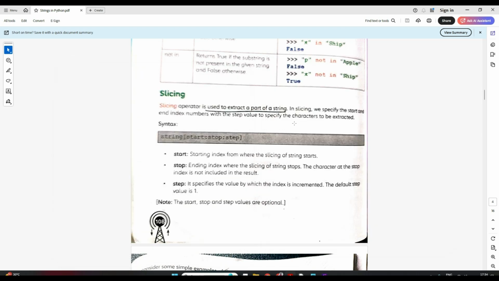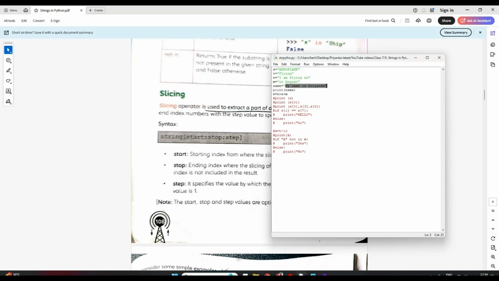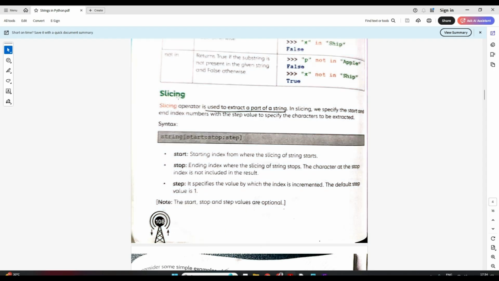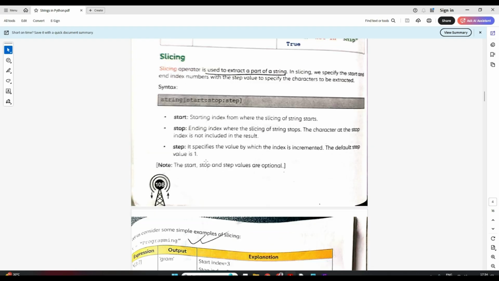I just want Priyanka from this string. Means I want to slice this string. I just want to extract a part of this complete string. So how can you do that? Using slicing. So let's understand how we can do that.